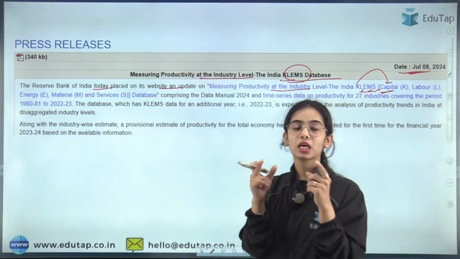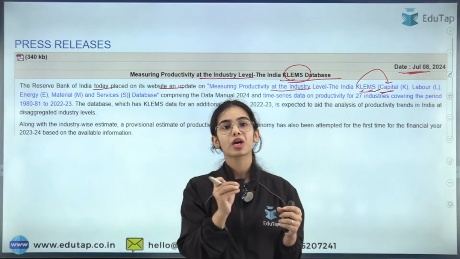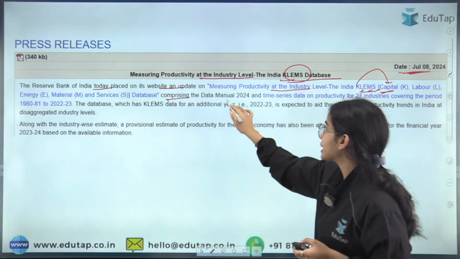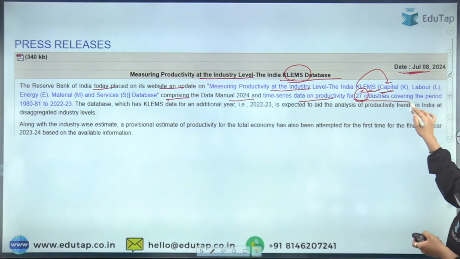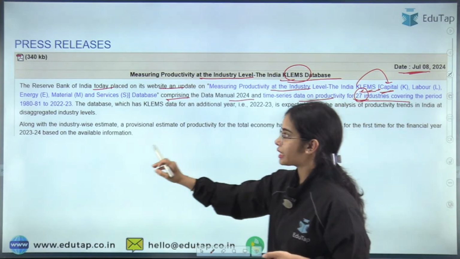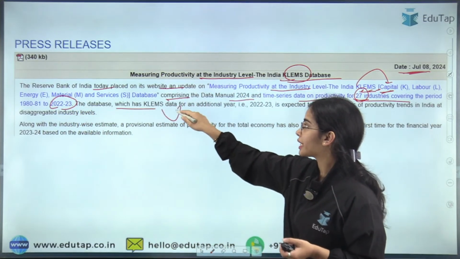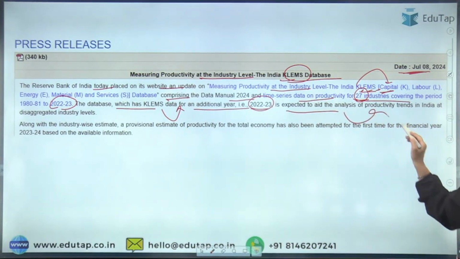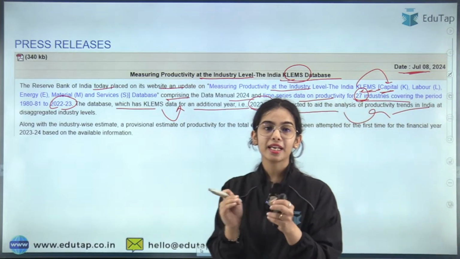Directly from this name, KLEMS, a question can come regarding the full form. Now, this comprises the Data Manual 2024 and time series data on productivity for 27 industries covering the period of 1980-81 to 2022-23. The database, which has KLEMS data for an additional year, that is 2022-23, is expected to aid the analysis of productivity trends in India. So, this is what KLEMS is saying.